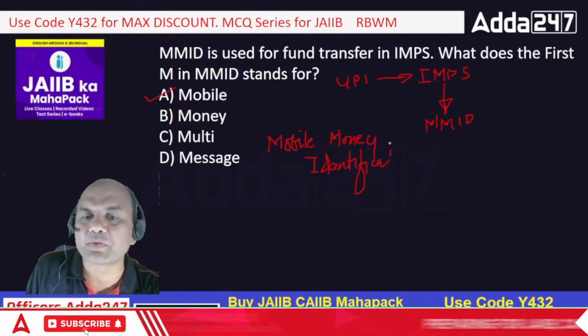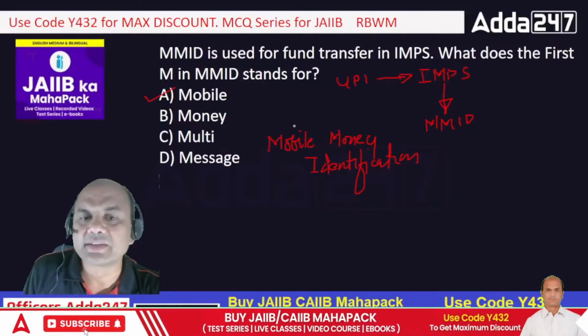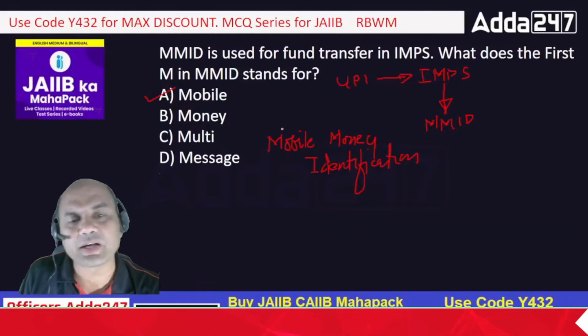So first M stands for what? First M stands for mobile. Second M stands for money, and ID stands for identification.